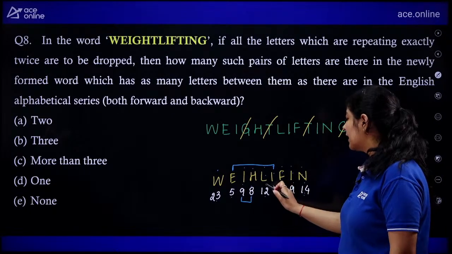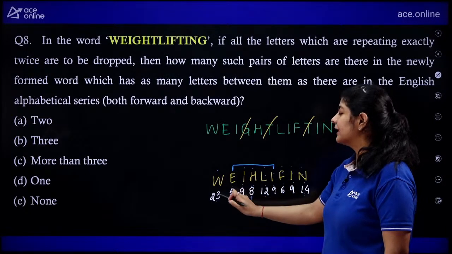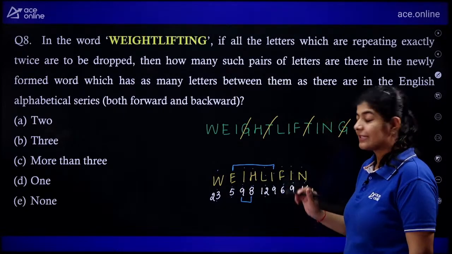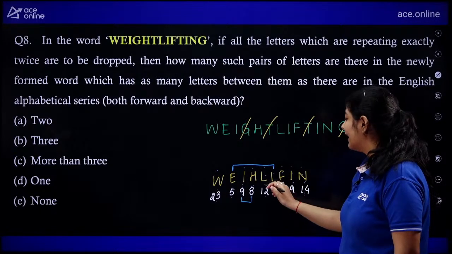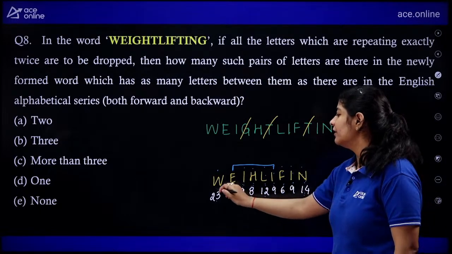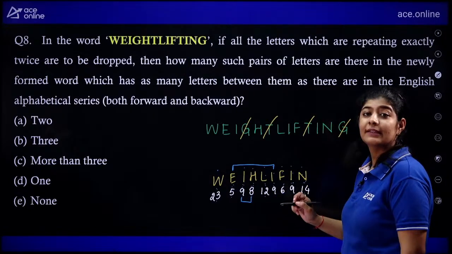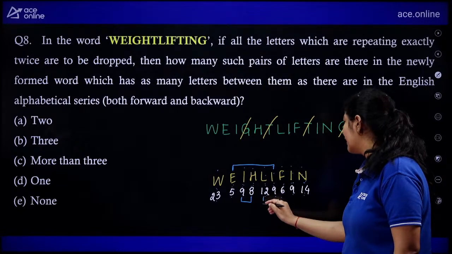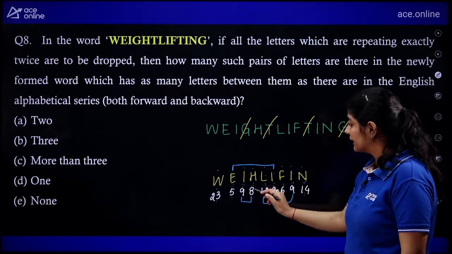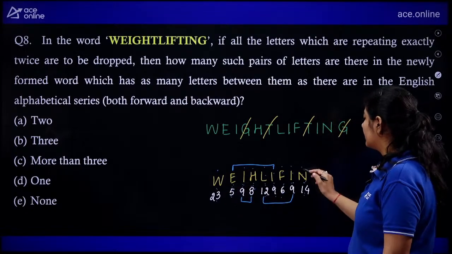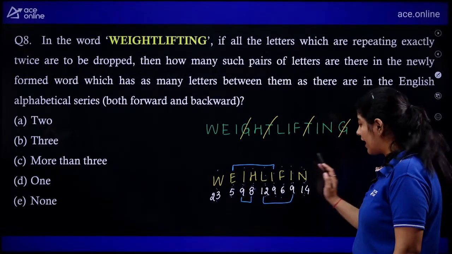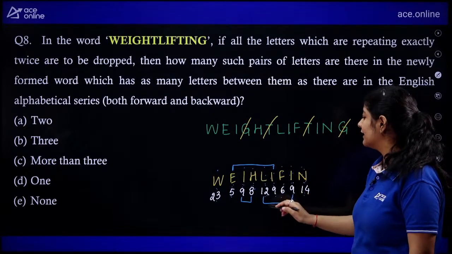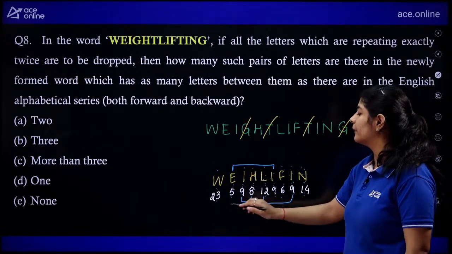Next, 9. 10, 11, 12, 13, 14. No. Next, 10, 11, 12. Next, 6. 7, 8, 9, 10, 11, 12. No. Next, 9, 10, 11, 12. We got one more pair, right? 13, 14, 15, 16. No. Here the last one, 14. We can't go this side, so we are counting this side. 15, 16, 17, 18, 19, 20, 21, 22.